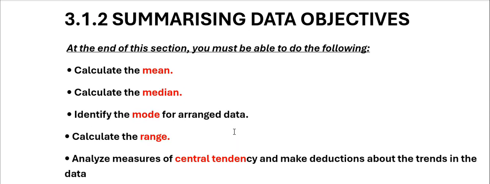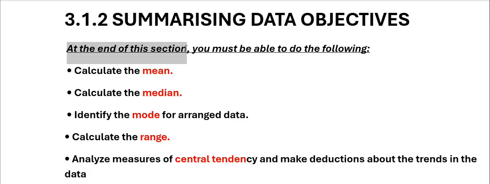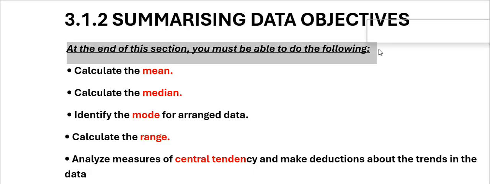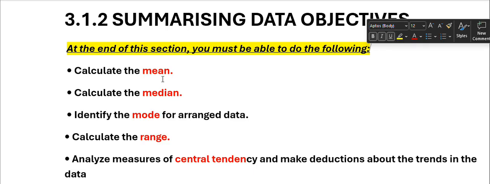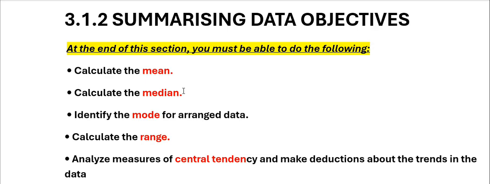Number one, good people, here are the learning outcomes that I want you to know. At the end of this section, you must be able to do the following: calculate the mean, calculate the median, identify the mode for arranged data. You must also be able to calculate the range. I hope that makes sense.